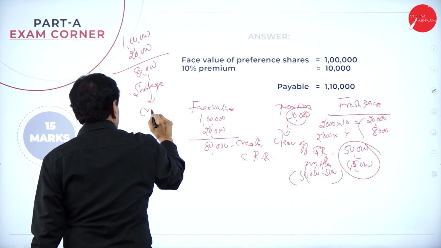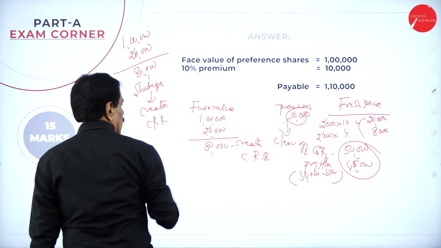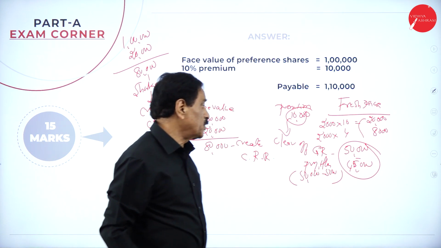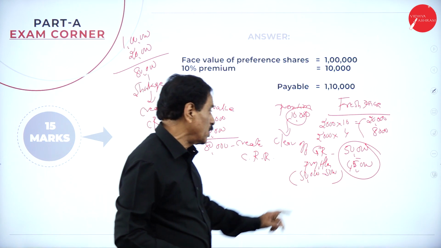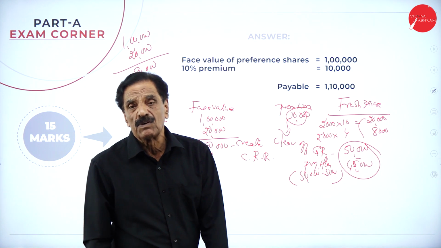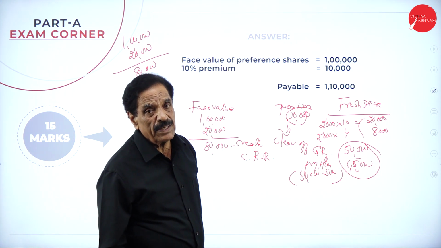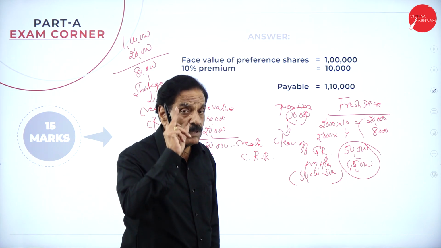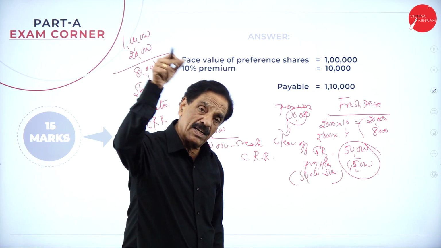Create CRR. To the extent of how much? 80,000. In your general reserve, 50,000 is there. In your P&L account, 50,000. Out of the loss of investment, 5,000. How much available? 45,000. We can take 40,000 from the general reserve, 40,000 from P&L account, or we can take 50,000 from the reserve, 30,000 from the profit and loss account. Hope you understand. First point to bear in mind, issue the share for the balance, create the CRR, or create the CRR for the balance, issue the share.